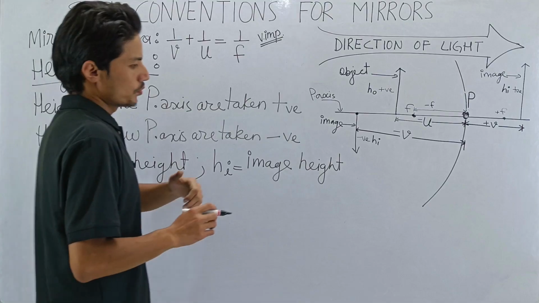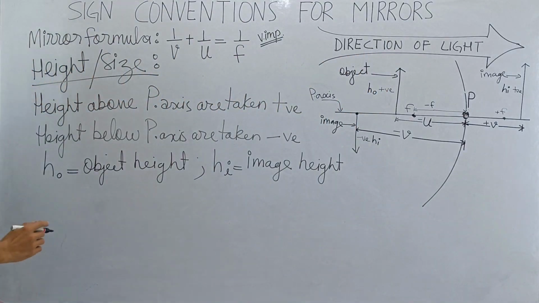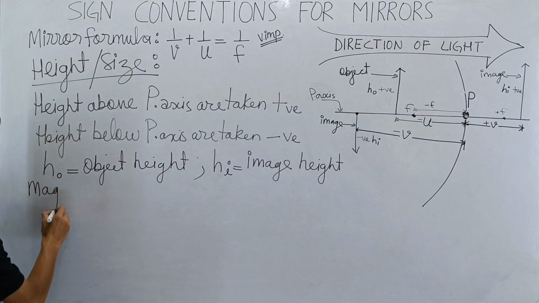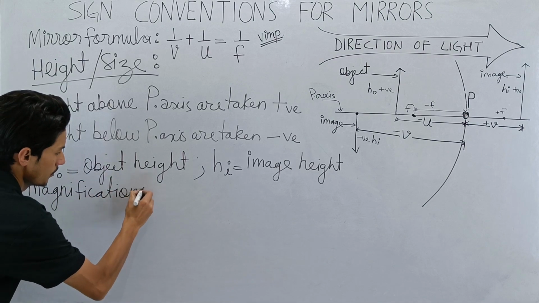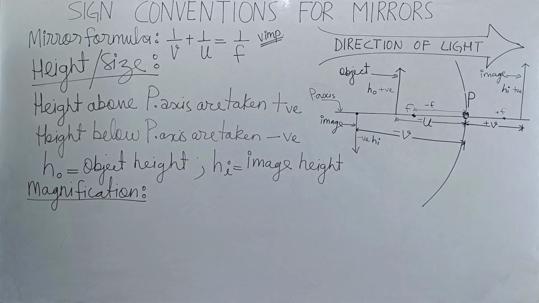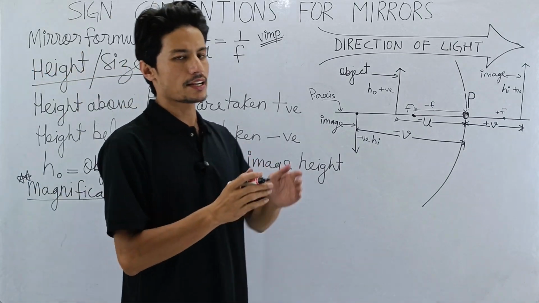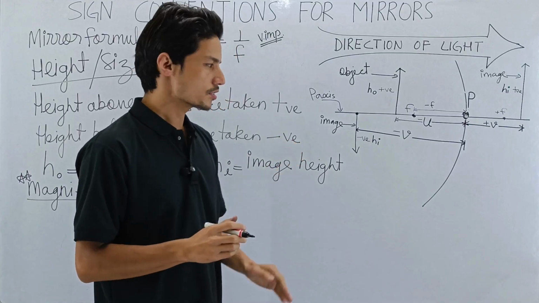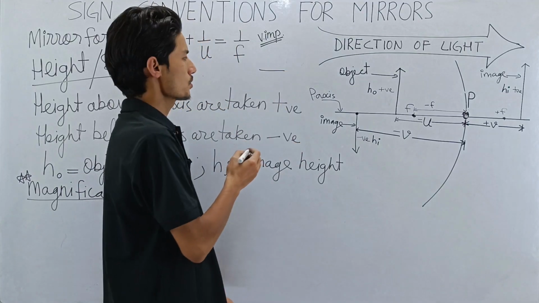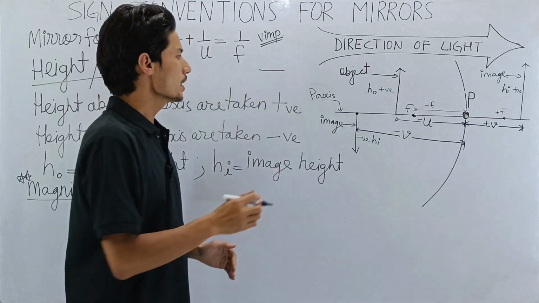Now, with this, we will go to the next topic, which is magnification. So what is magnification? This is a very important topic. My dear students, magnification simply is the ratio of the height of the image to the height of the object. Since a ratio is used, there will be a division. Ratio means division.